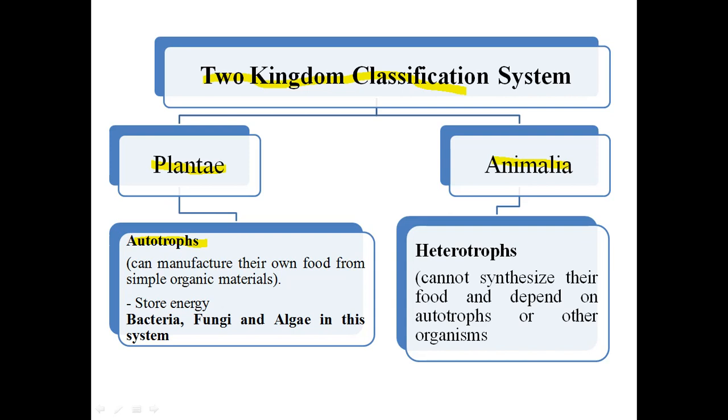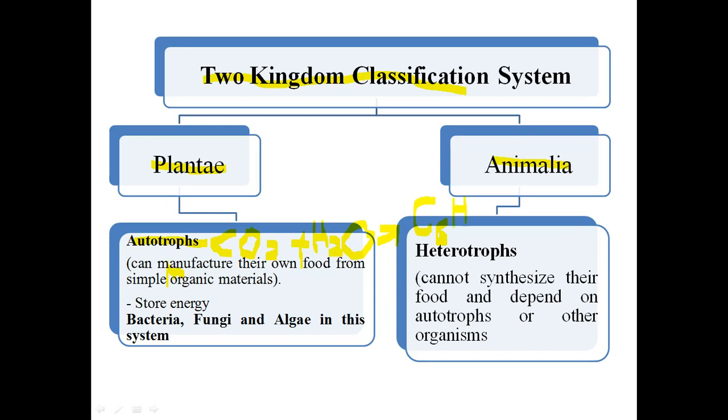What is the meaning of autotroph? Autotroph means that these organisms can manufacture their own food from simple inorganic material. Sorry, not organic, it is inorganic. In the book it is written as organic, but it is inorganic. What are the inorganic compounds? The inorganic compounds are carbon dioxide and water. So plants manufacture food from just simple carbon dioxide and water, and they manufacture the glucose molecule, which is the building block of life.